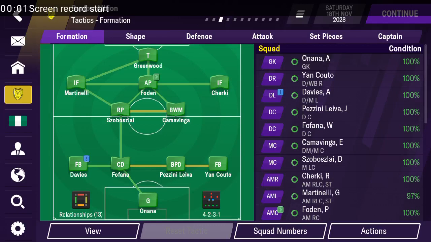Good day, guys. So today I'll be explaining player roles, and I'll be giving you examples of real life players to fit each role. So first, I'll be starting from goalkeeper.